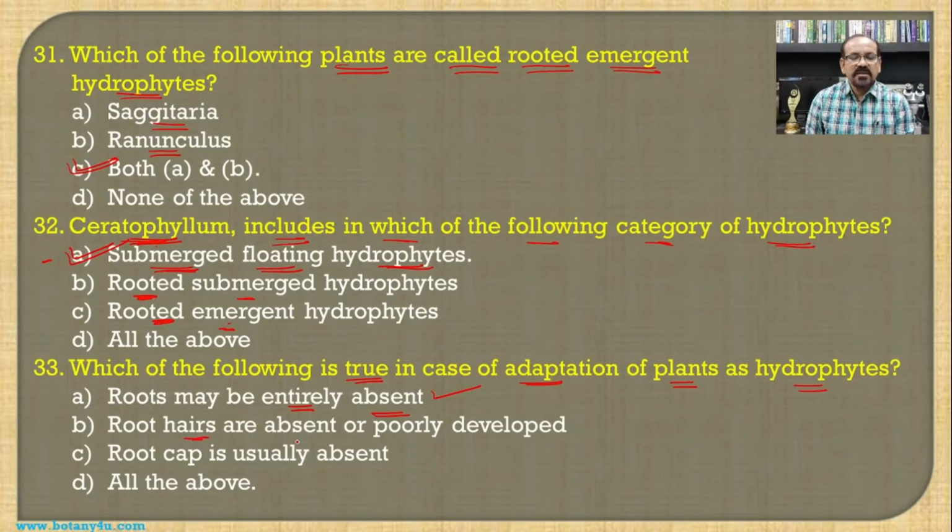Then root hairs are absent or poorly developed. There is no need of the root hairs for plants growing inside the water, and hence very commonly the root hairs are often absent or poorly developed. Then root cap is usually absent because there is no necessity of protection of the roots also, and hence all are correct, and hence all the above becomes the answer for this question.